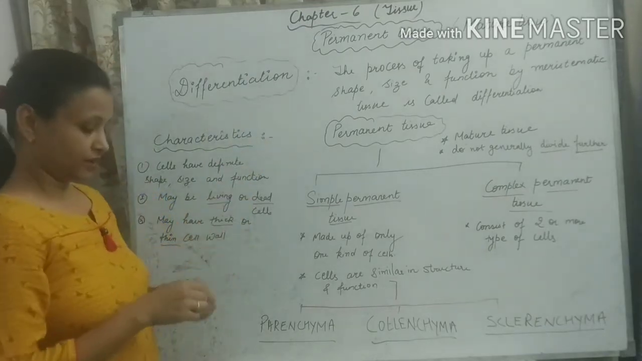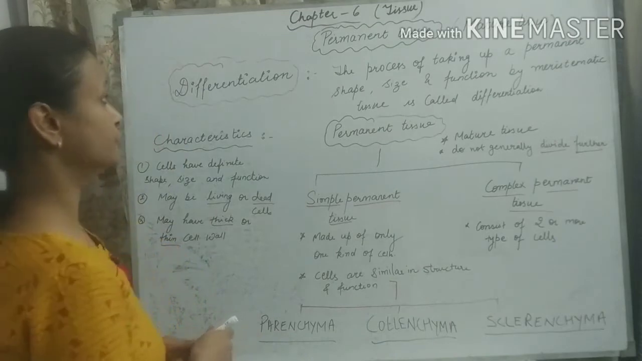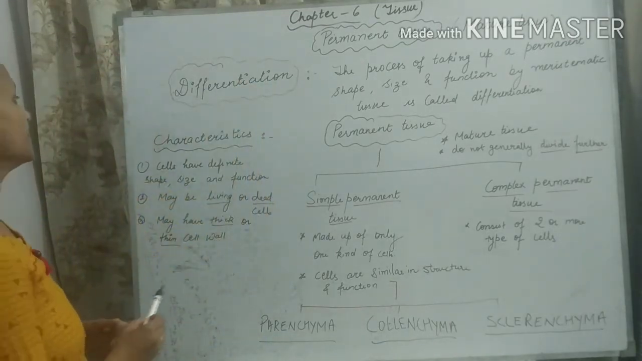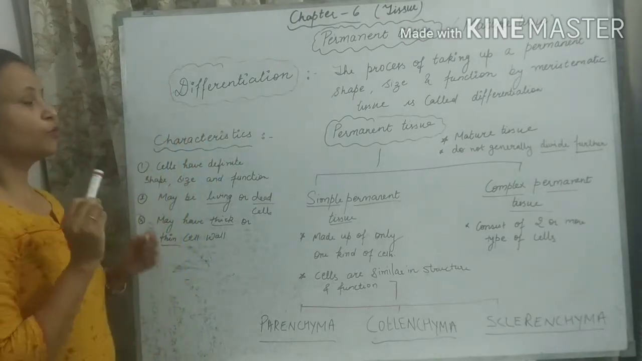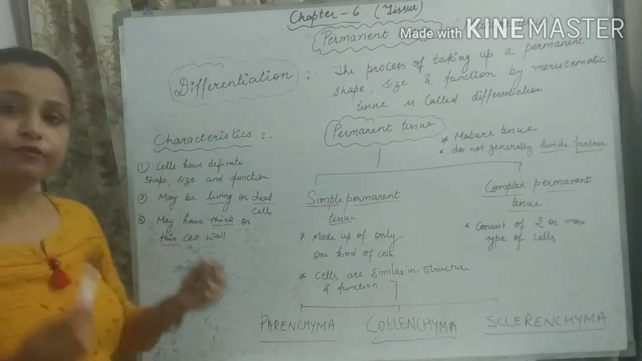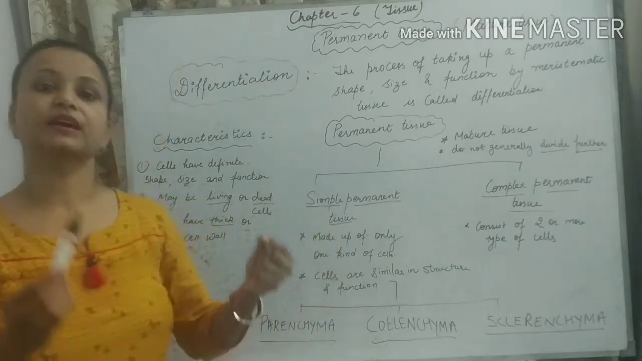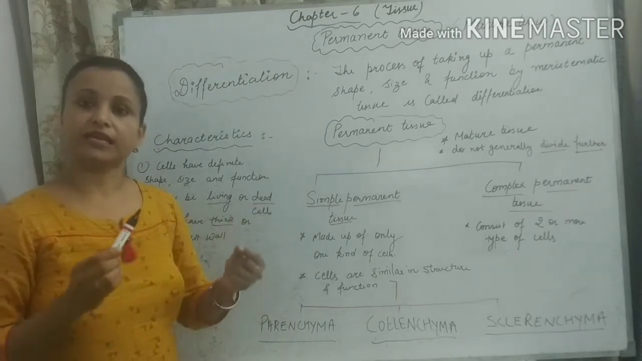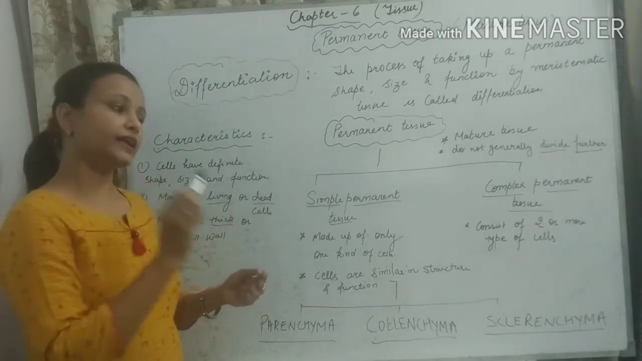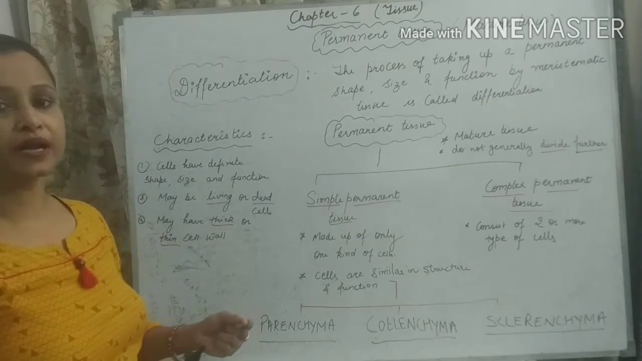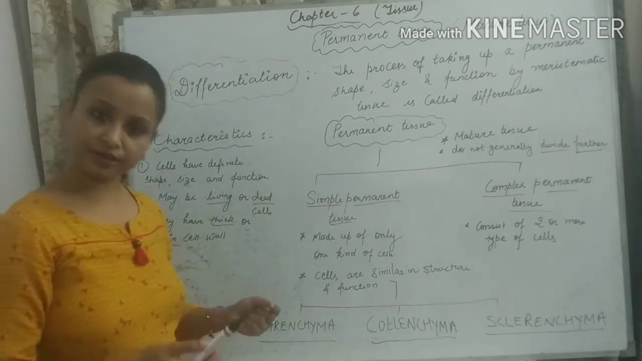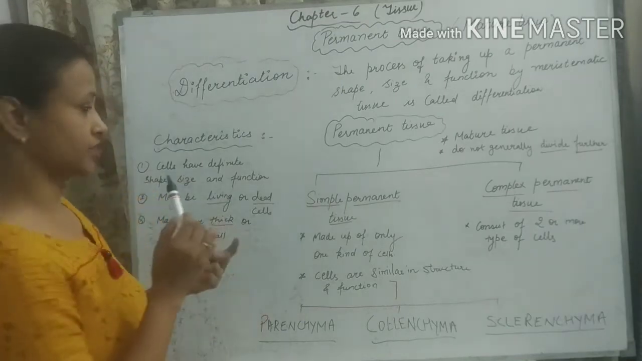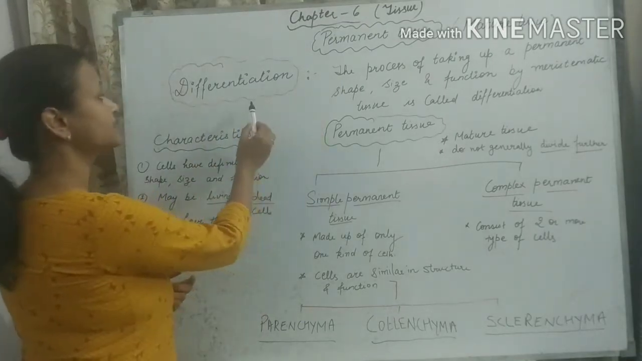So here I am going to start the topic permanent tissue, and in this topic the most important term is differentiation. So what is differentiation, students? Differentiation is a process by which a meristematic tissue loses its ability to divide and converts into a permanent tissue which has a particular shape, a particular size and a particular kind of function. That process is known as differentiation.